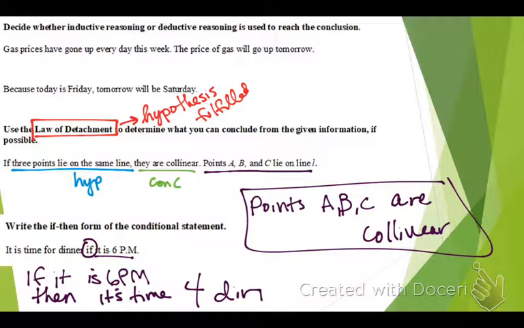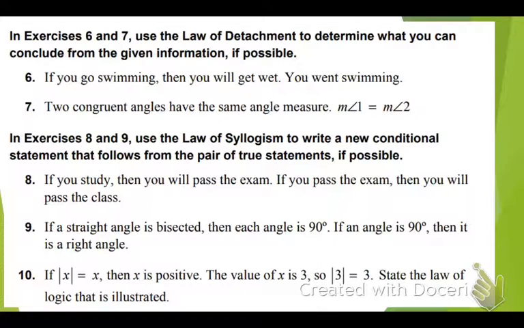All right. The last thing we're going to do together, we got very little time. Use the law of detachment to determine whether you can conclude the given information, if possible. So again, we're using the law of detachment. We're going to do number 6. If you go swimming, then you'll get wet. You went swimming. What's the hypothesis? You go swimming.